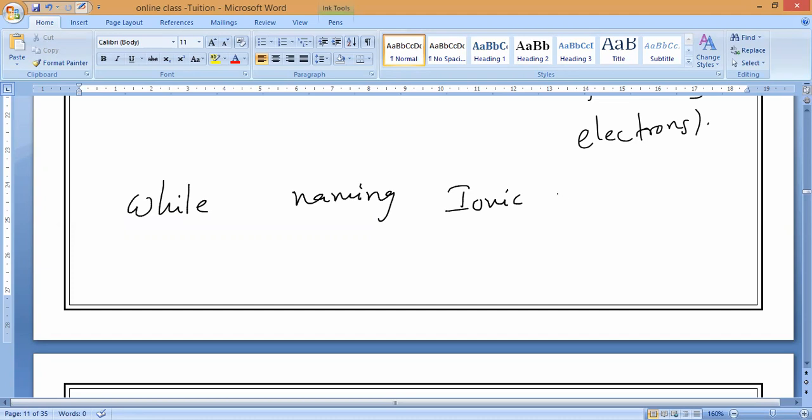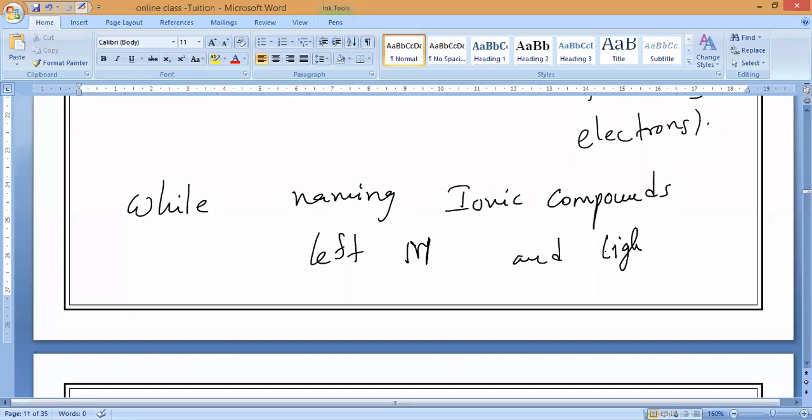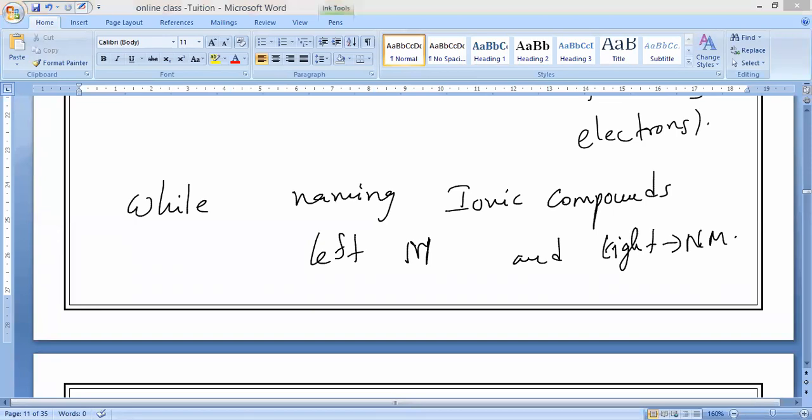So while naming ionic compounds, you have to remember: left side metal, right side non-metal should come. Next, while naming metallic ionic compounds, the metal element is named the same.